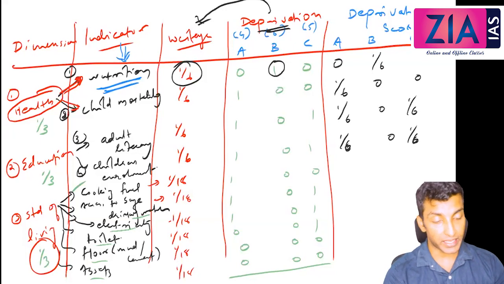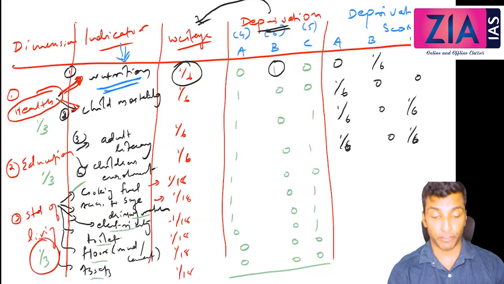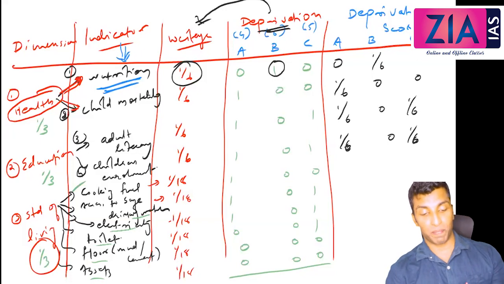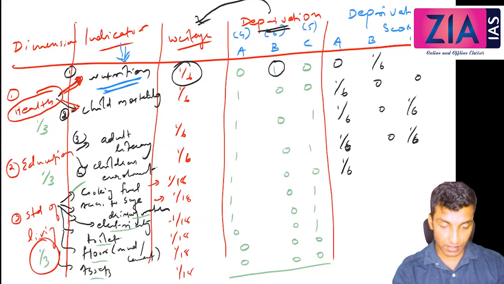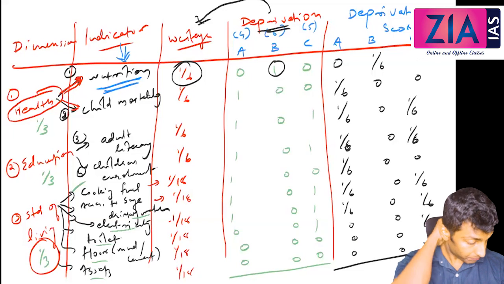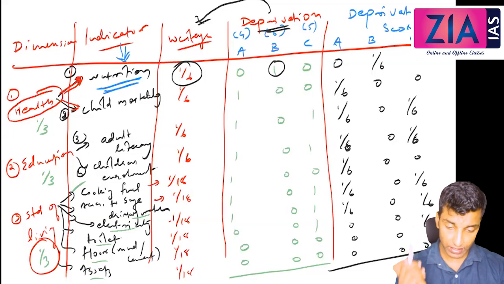So that is why the multidimensional poverty index will reflect everything. That is why they are multidimensionally poor. Okay, so then 1 by 6, 0, 0, 1 by 6, 0, 1 by 6. If I'm making any mistake, let me know, because the calculation may go wrong. 1 by 6, 0, 1 by 6, 0, 0, 1 by 6, 0, 0, 0, 0, 0, 0. Now let's add all. Let's see what we are going to get.